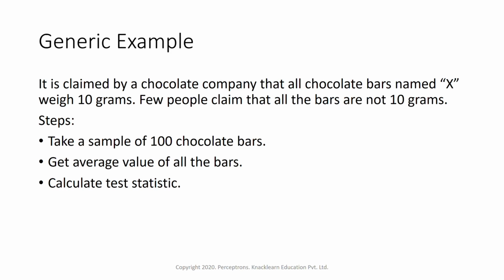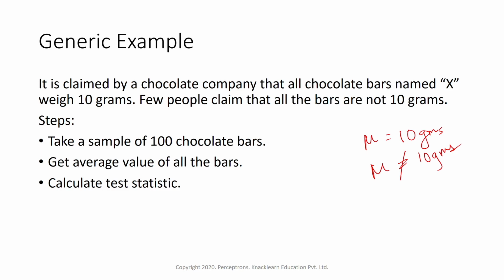So first, the thing to understand is what the null hypothesis is here. The null hypothesis is the claim. The claim is made that each of the chocolate bars weighs 10 grams. So suppose the average, that is mu, the population mean, is 10 grams. Now the alternate hypothesis will be mu not equal to 10 grams.